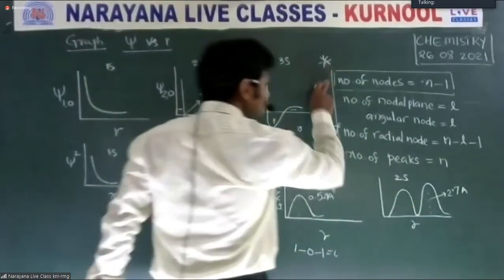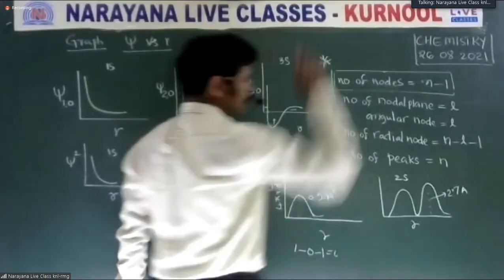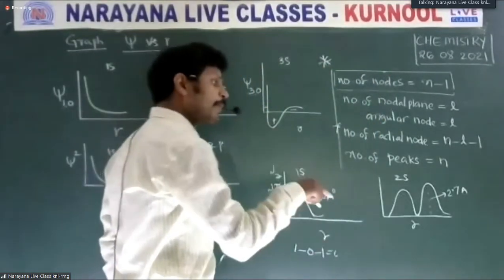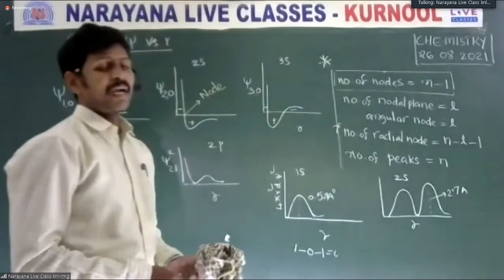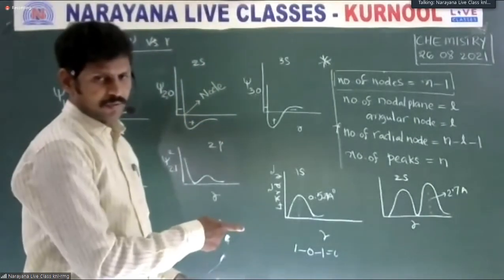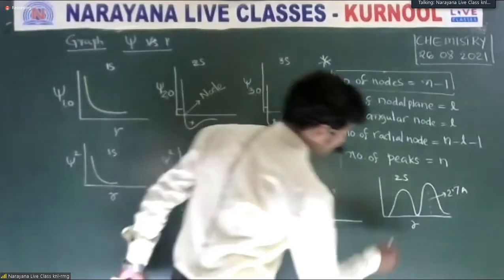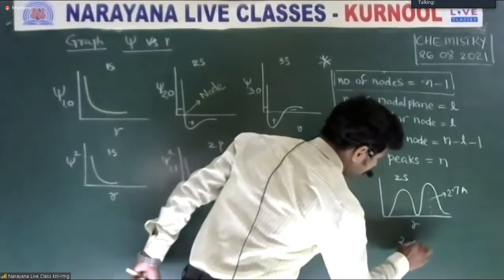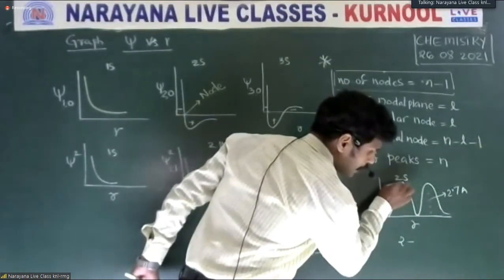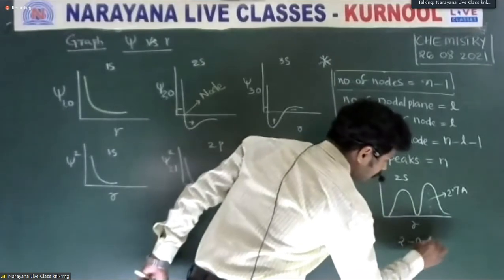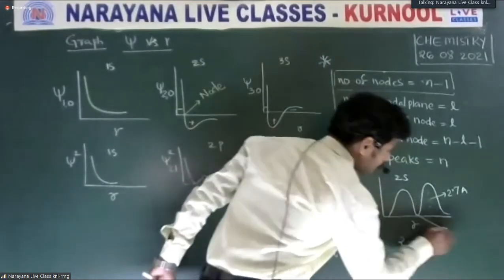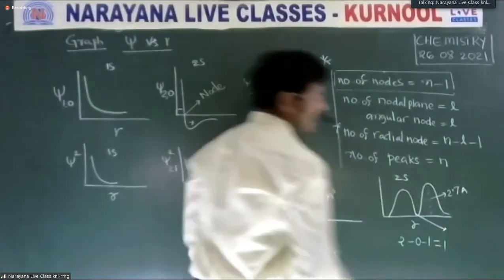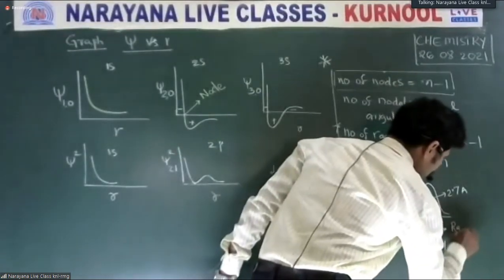For n value 2, L value 0 for an s orbital, 2 minus 0 minus 1 is equal to 1. This is called a radial node.